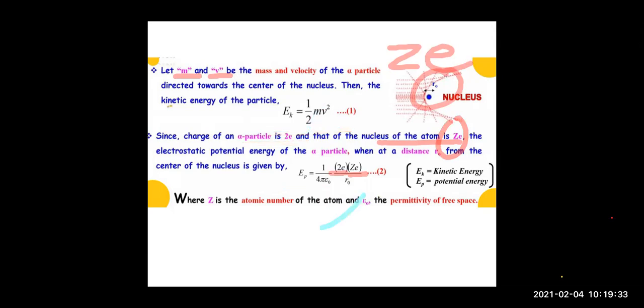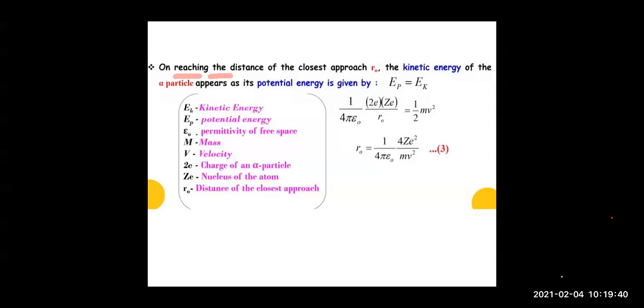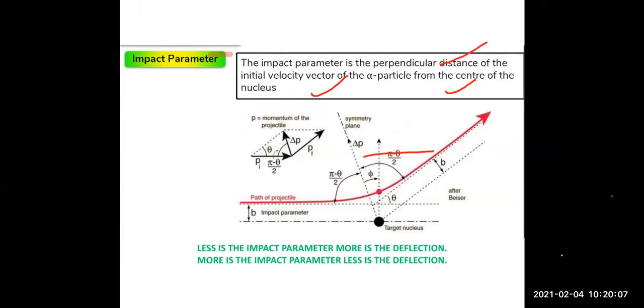Now at R0, what happens? The kinetic energy and potential energy become equal. So 1 upon 4 pi epsilon naught 2Ze square upon R0 equals half mv square. From this equation, we can make R0, the distance of closest approach, the subject of the formula. So R0 equals 1 upon 4 pi epsilon naught 4Ze square upon mv square. So children, this is the distance of closest approach.